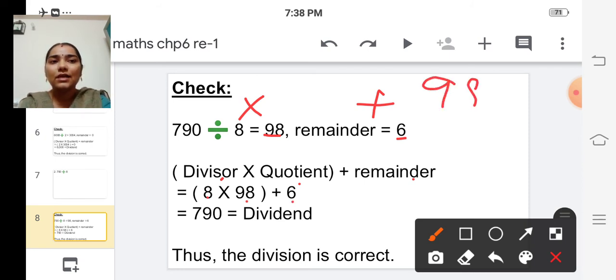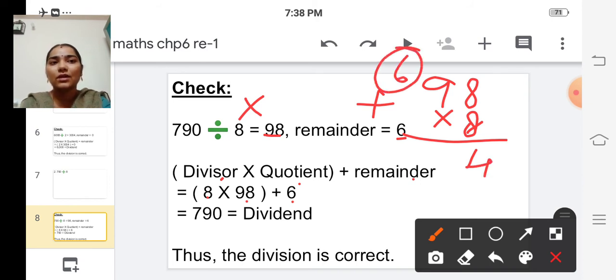So 98 into 8. Multiply. 8 8s are 64. So write 4 here and carry over 6 to the next place. And 9 8s are 72.